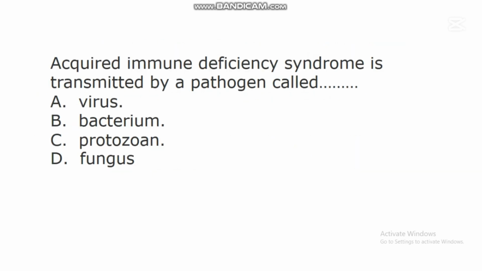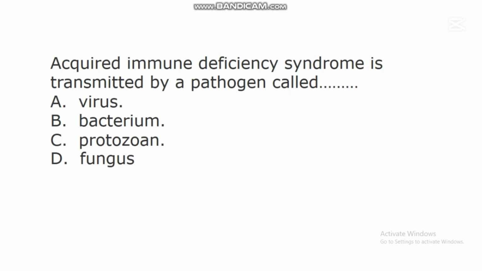The next question says, acquired immune deficiency syndrome is transmitted by a pathogen called dash. A. Virus. B. Bacterium. C. Protozoan. D. Fungus.